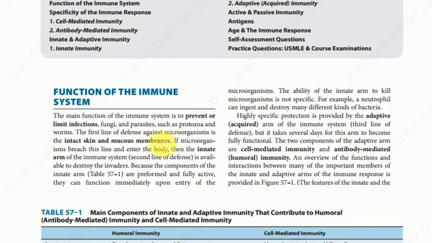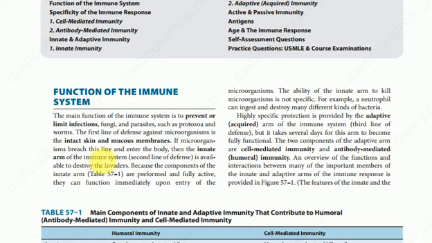The first line of defense against microorganisms is the intact skin and mucous membrane. The first line of defense consists of the skin and mucous membrane. This is the first line of defense, which protects our body from infection by any foreign particle entering the body.